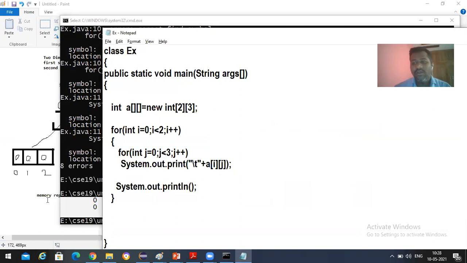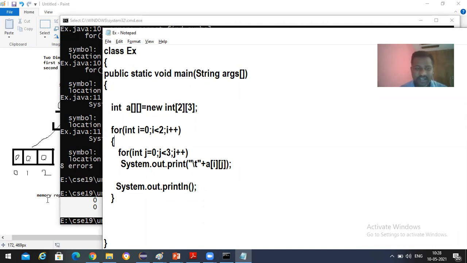And now I will be showing you how to accept one-dimensional array elements from the keyboard, and how to print them. Now what you need to do is write code for matrix multiplication, matrix addition, and then matrix transpose. These 3 problems you have to solve.